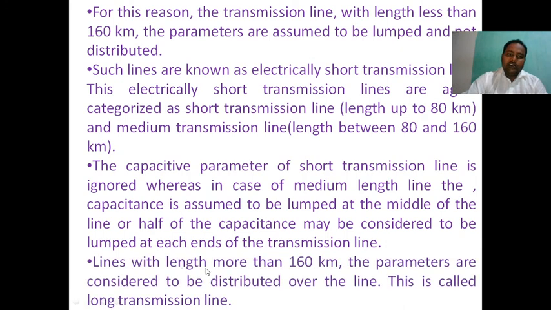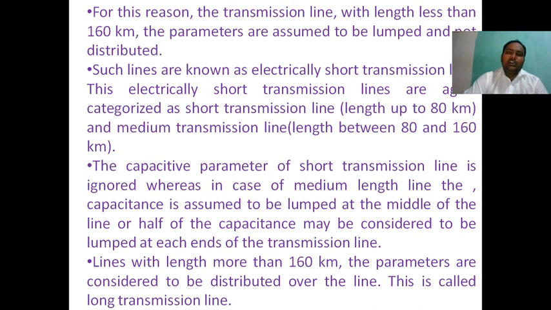Lines with length more than 160 kilometers, where the parameters are considered to be distributed over the line, are called long transmission lines.